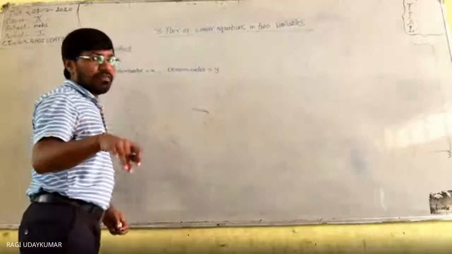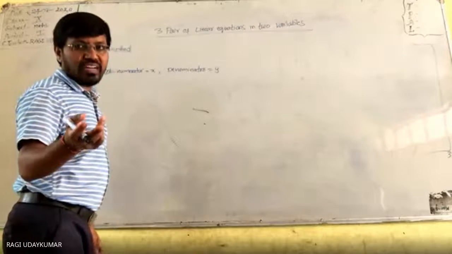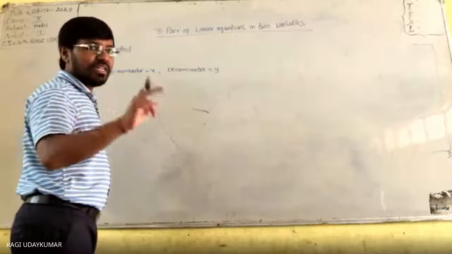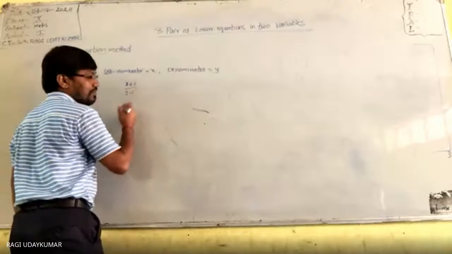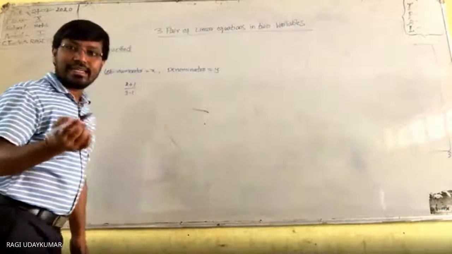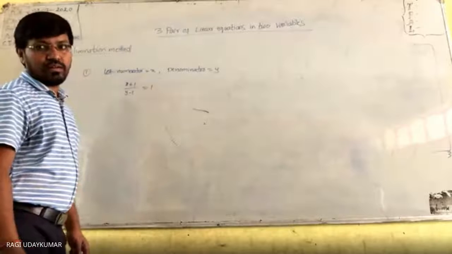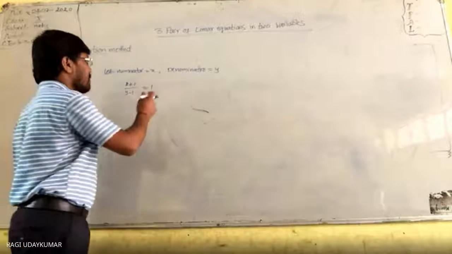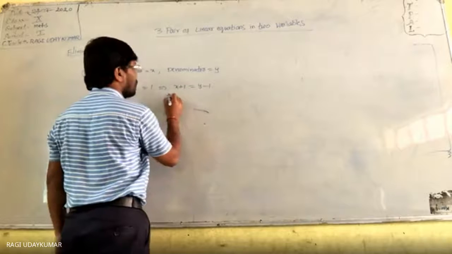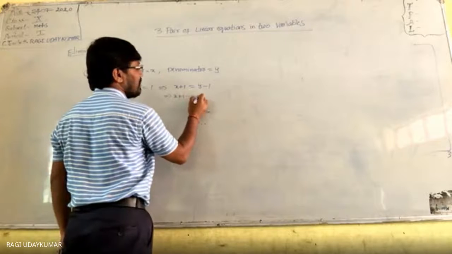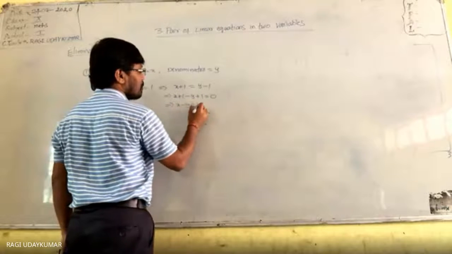Then the fraction is x by y. If we add 1 to the numerator and subtract 1 from the denominator, then it reduces to 1. So x plus 1 is equal to y minus 1. From this, x plus 1 minus y plus 1 is equal to 0, which implies x minus y plus 2 is equal to 0.